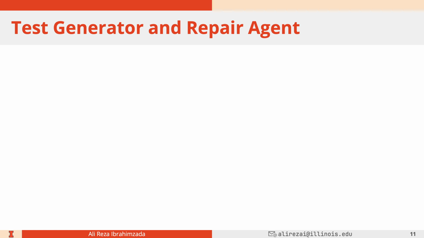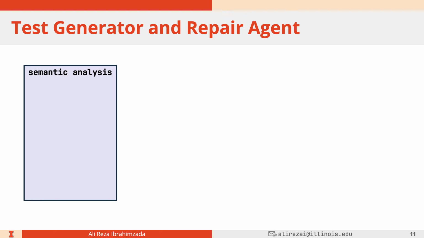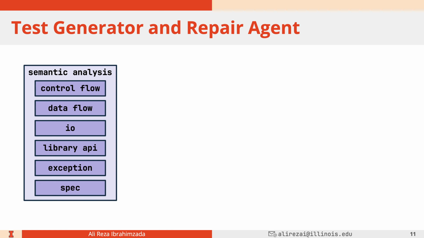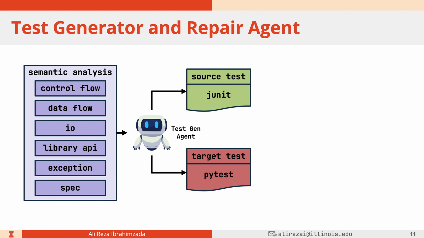The test generator and repair agent is most probably the most important component because here, we don't argue or reason about code statically, but we also try to execute tests in order to show equivalence or non-equivalence. Remember we had 6 semantic analyses. The idea is to pass them to a test generator agent, whose job is to generate tests in the source and target language.